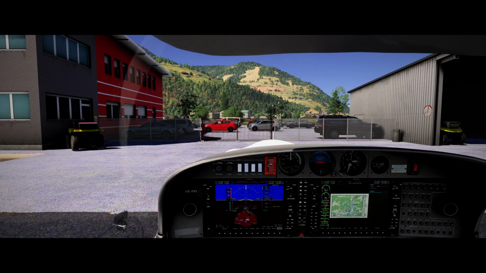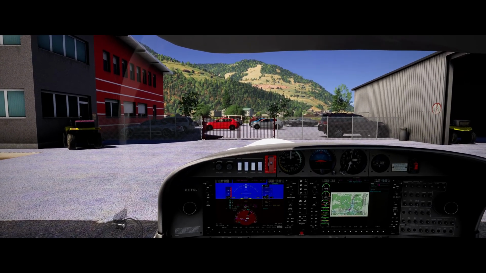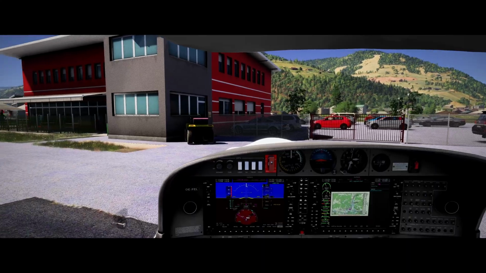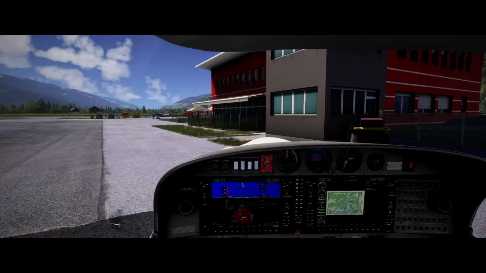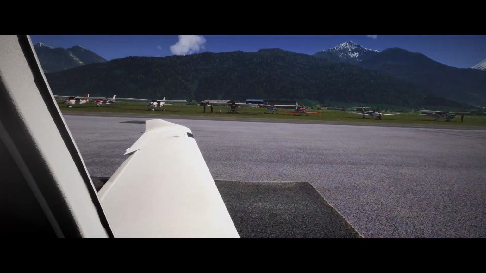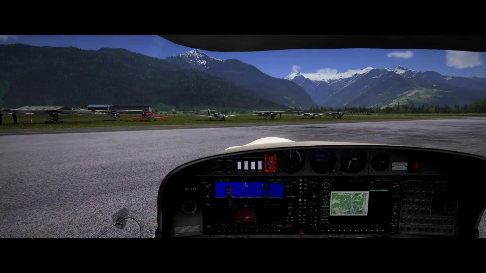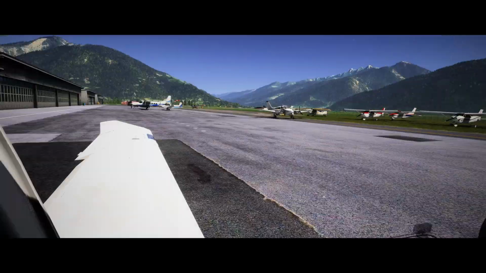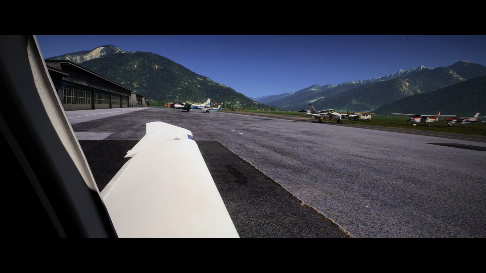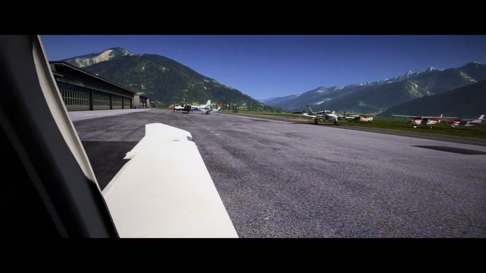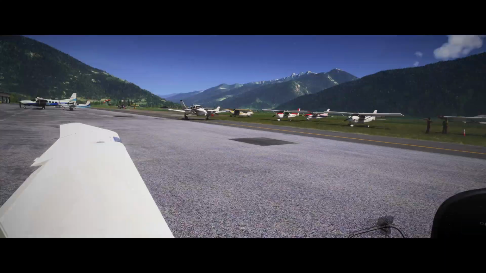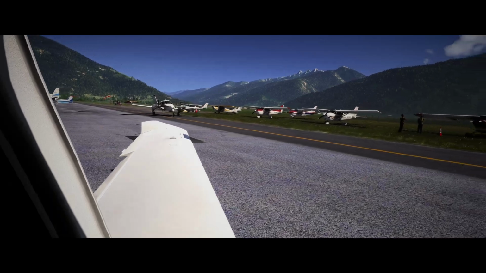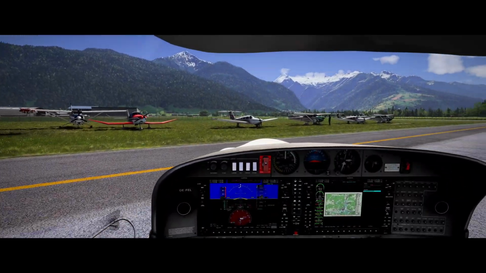Zell am See traffic, Oscar Echo Foxtrot Echo Lima taxiing to runway 07. Zell am See traffic. There was nobody announced in the last few minutes, so. Runway 07, QNH 1016. That guy's rolling. Okay. He just stopped there.